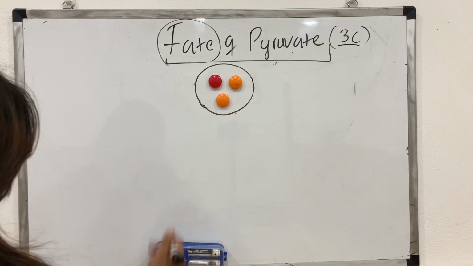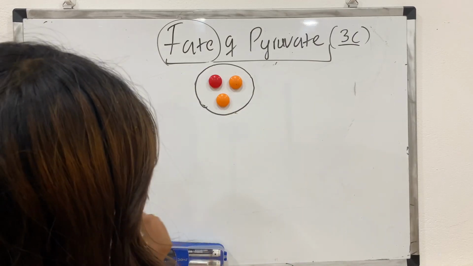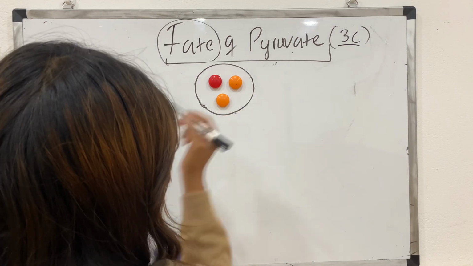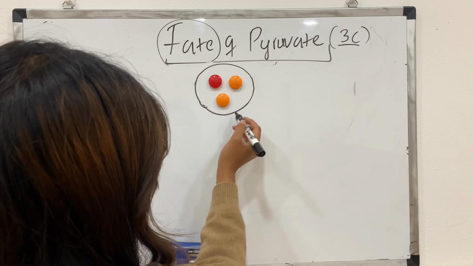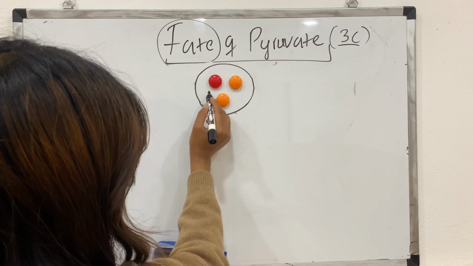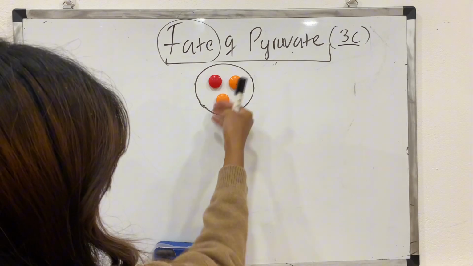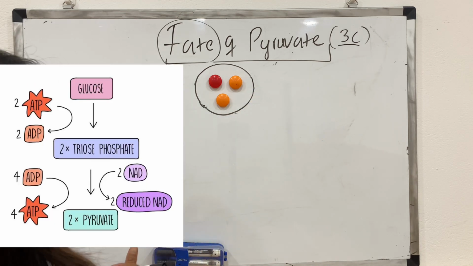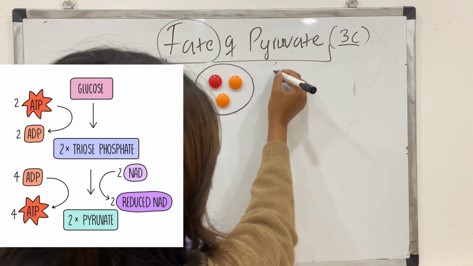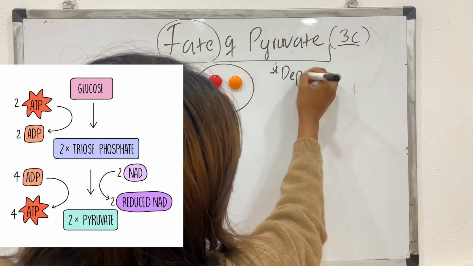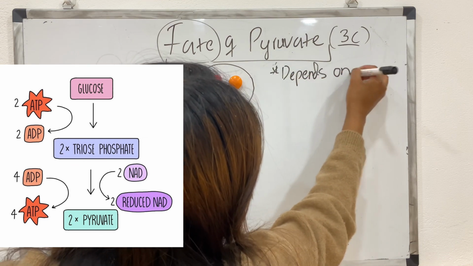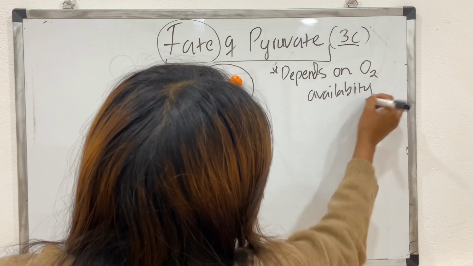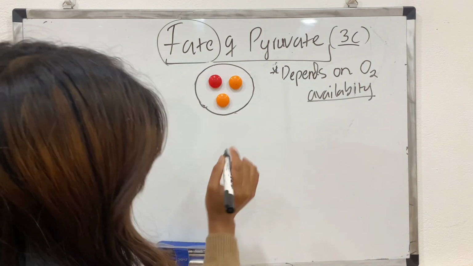So let us now discuss the fate of pyruvate. Take this as pyruvate, which has 3 carbon atoms in it. Take these as carbon. So this clearly signifies that pyruvate is a 3-carbon compound. Remember, pyruvate is obtained from the splitting of glucose in the cell cytoplasm. Now, the fate of pyruvate totally depends on oxygen availability.